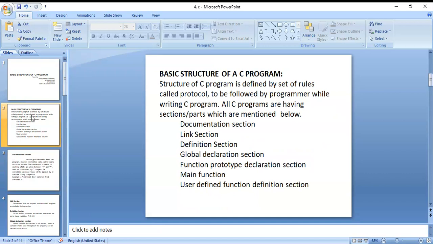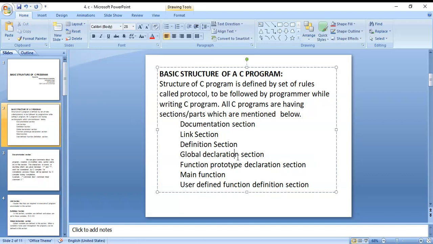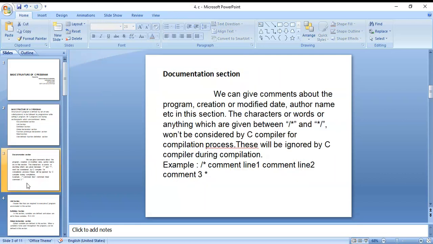Next, you can see the basic structure of C programming. On that basic structure of C programming, there are four different sections. First one, documentation section. Next, linking section. Next, definition section. Next, global declaration section. Next, function prototype declaration. Next, main function. Next, user defined function.